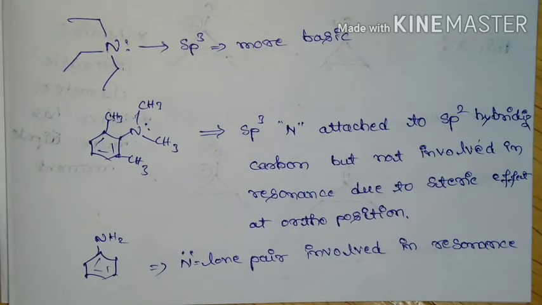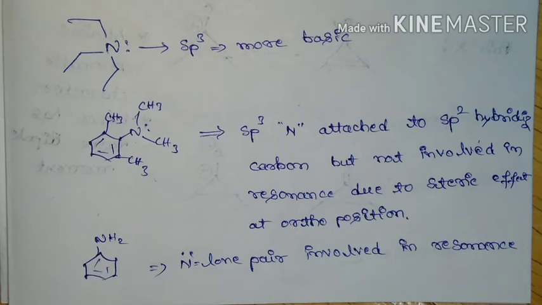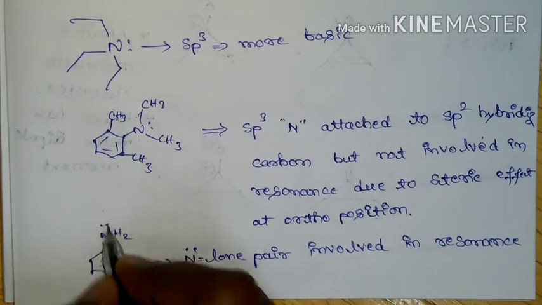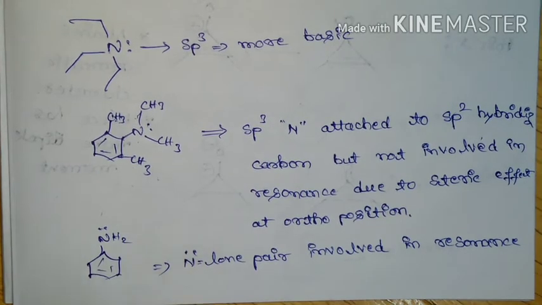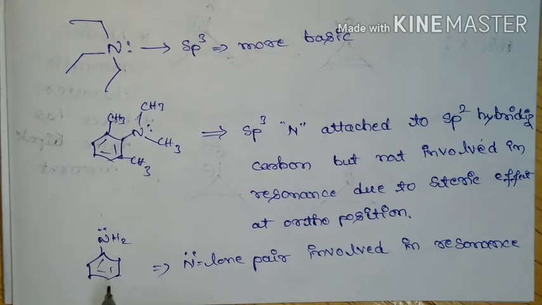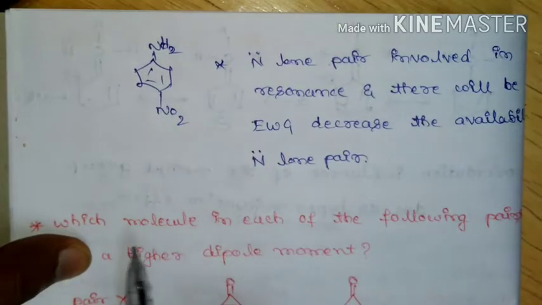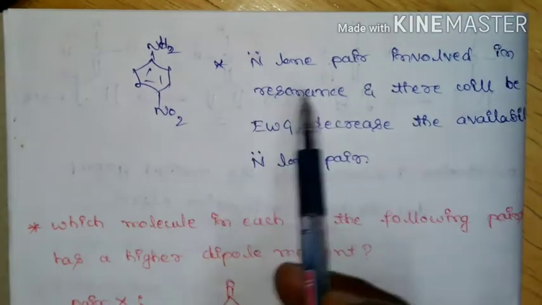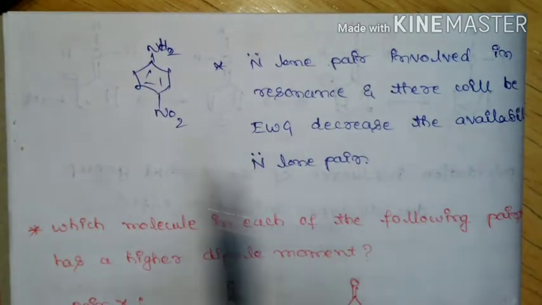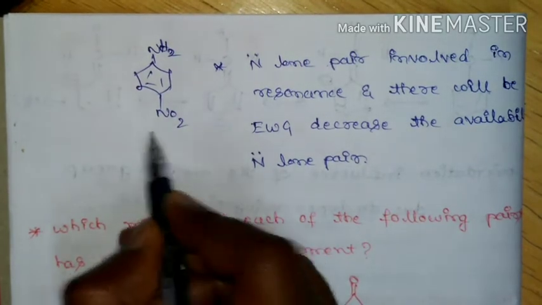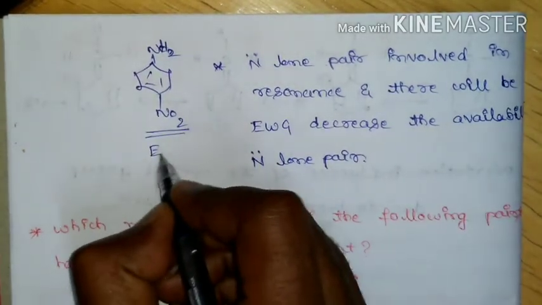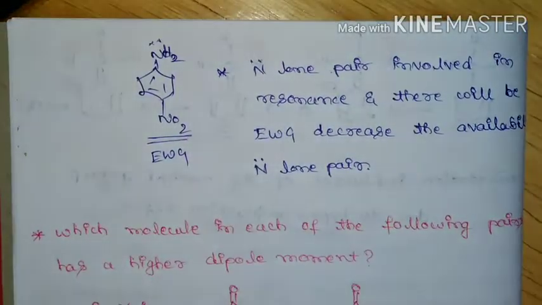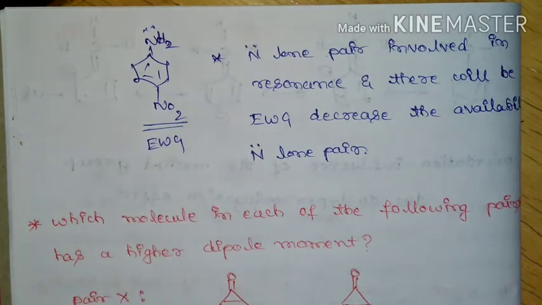Aniline comes third because the nitrogen lone pair is involved in the resonance, because of the difference in electronegativity. Whatever lone pair is present on this nitrogen is involved in the resonance, so its basicity is somewhat lesser. In the nitro substituted aniline, the lone pair is involved in the resonance and the nitro group acts as an electron withdrawing group, thereby decreasing the availability of this lone pair.